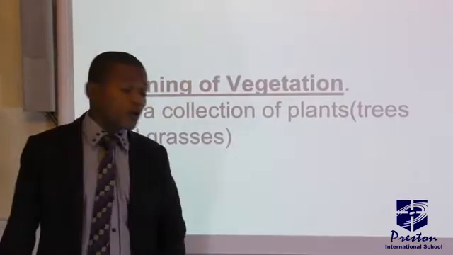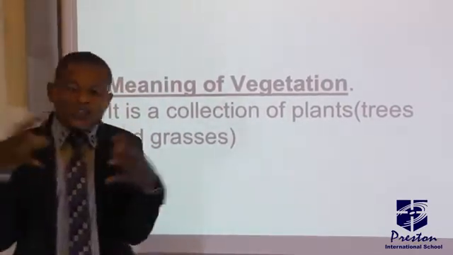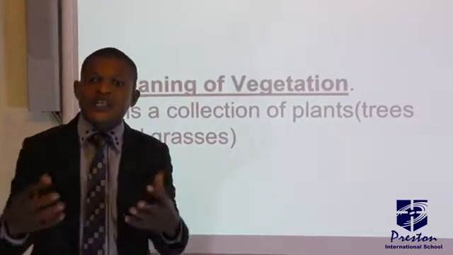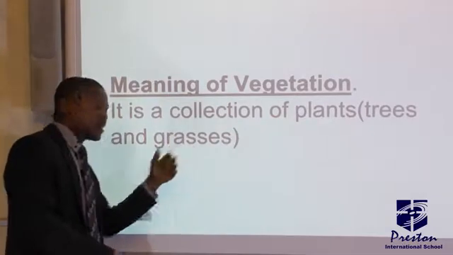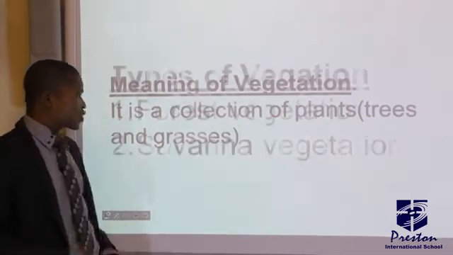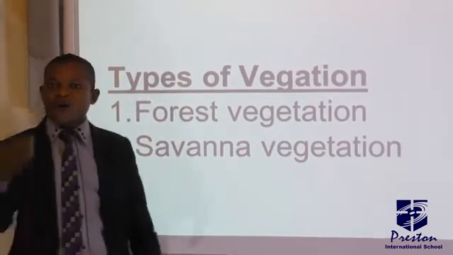Meaning of vegetation. Don't forget, it's a revision class. Vegetation is a collection of plants. By plants, I mean trees and grasses. That is vegetation, a collection of plants, trees, and grasses. Let's look at the types of vegetation.